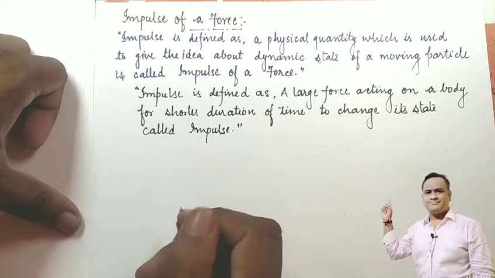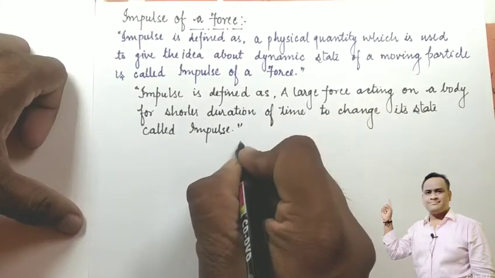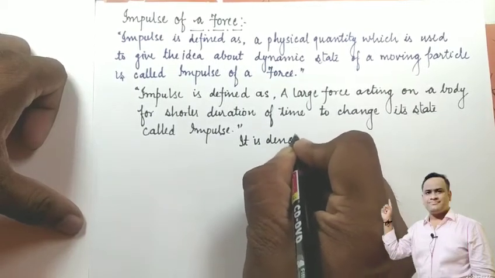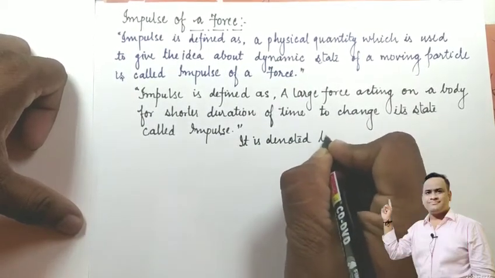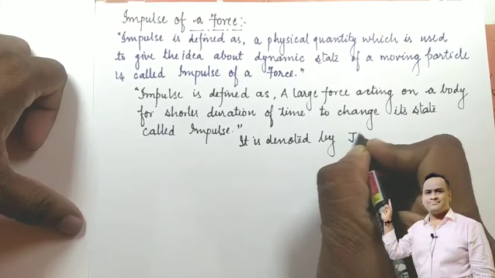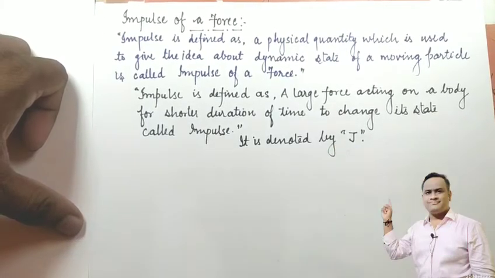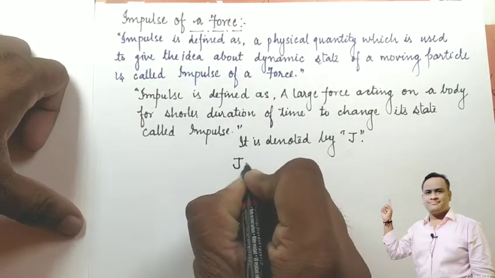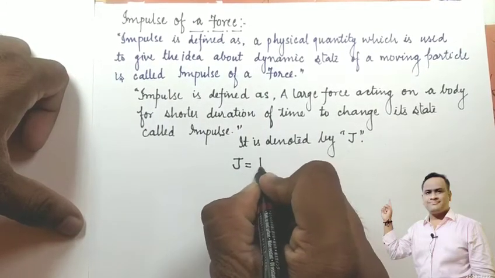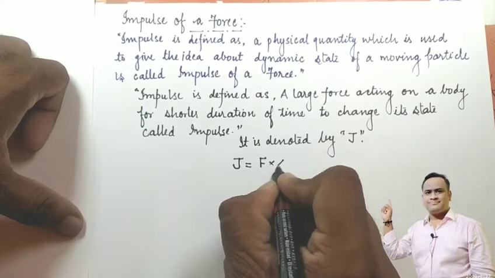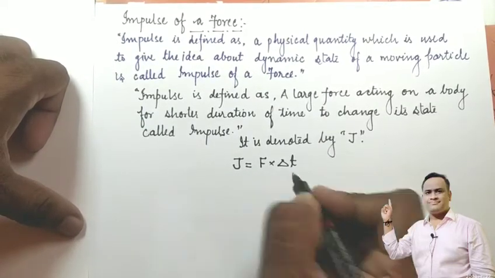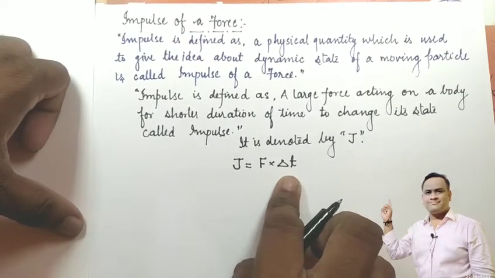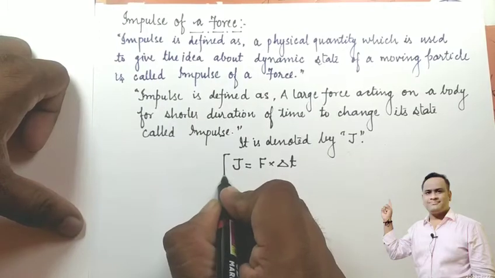And impulse is denoted by the capital letter J. So J is also defined as the product of force and a shorter duration of time, F into delta t. F into delta t is the mathematical expression for impulse.